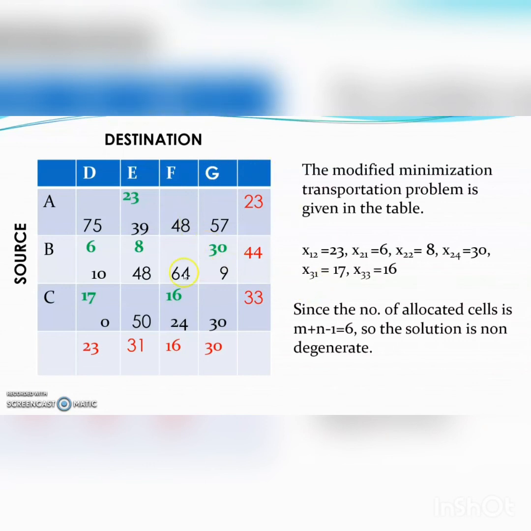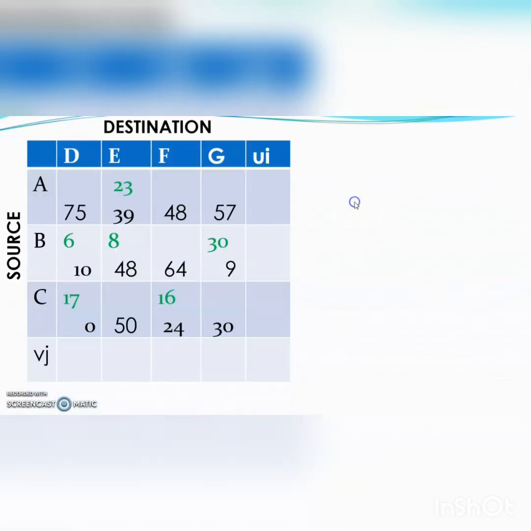Now we test the optimality of this solution by calculating Ui and Vj's for the occupied cells first. Here we put U2 equal to 0 because the maximum number of allocations is in the second row.